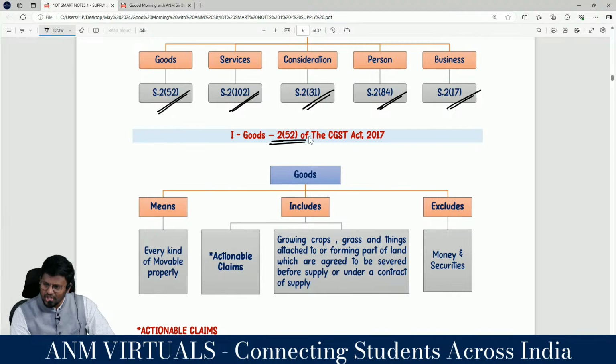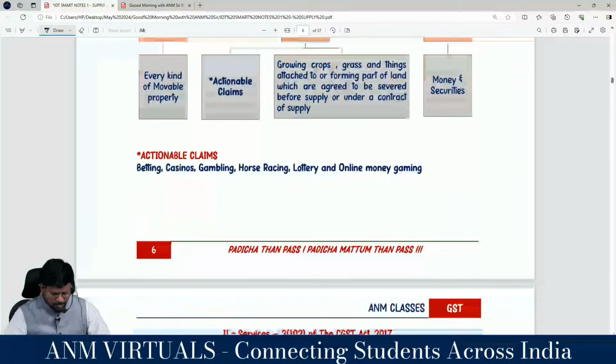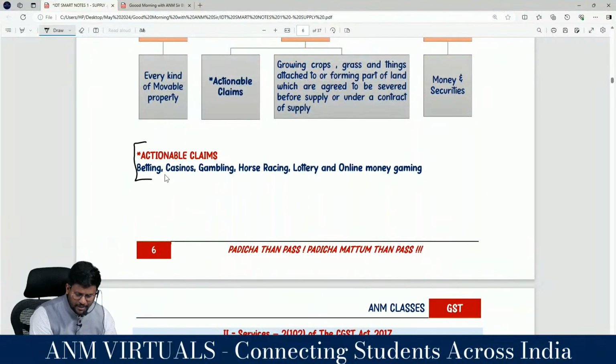Goods includes actionable claims, growing crops or grass or things attached to or forming part of land, which are agreed to be severed before supply or under a contract of supply. It excludes money and securities. Goods means every kind of movable property. Goods includes any actionable claim. Correct? That actionable claim definition has been amended for our examination.